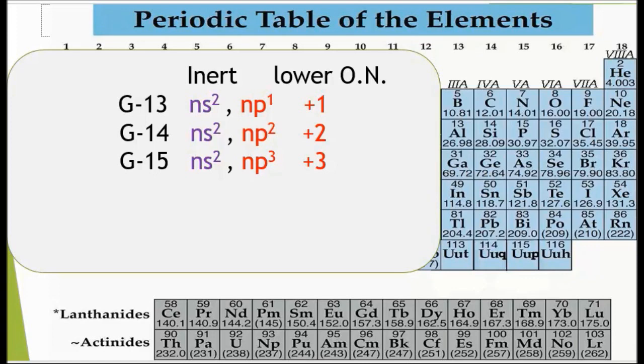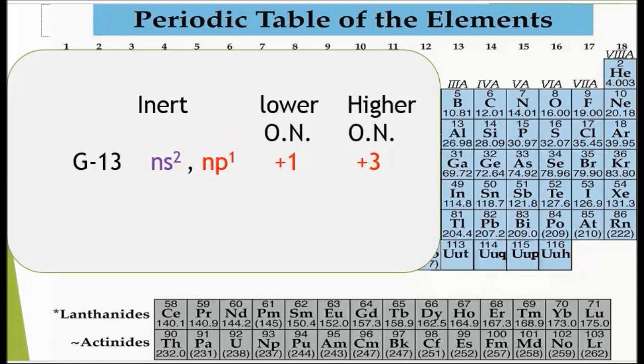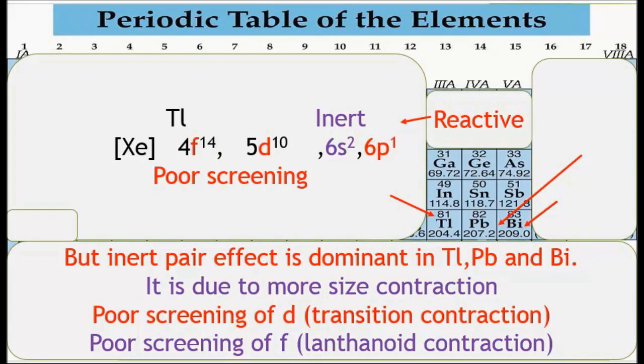Again, lower or heavier members of group 13, 14 and 15 lose their np electrons and form a stable lower oxidation state, but are unable to lose the pair of electrons from ns, which remains inert. That's why they form an unstable higher oxidation state. Take an example of thallium. The configuration of thallium is xenon 4f14 5d10 6s2 6p1.